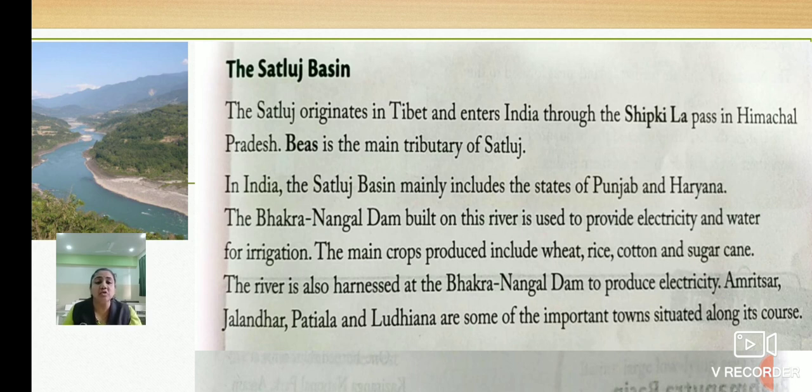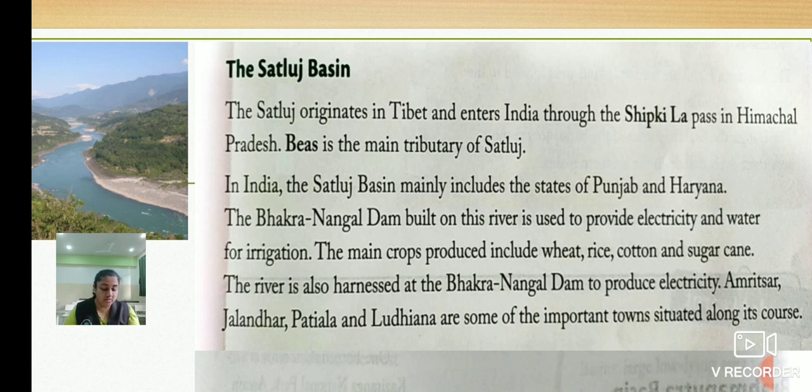The river is also harnessed at the Bhakra Nangal dam to produce electricity. Amritsar, Jalandhar, Patiala and Ludhiana are some of the important towns situated along its course. These are the main cities along its bank of the Satluj basin.